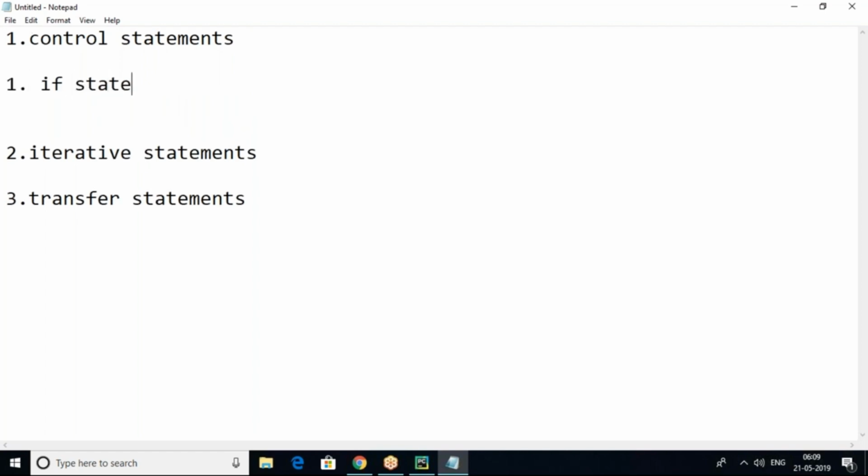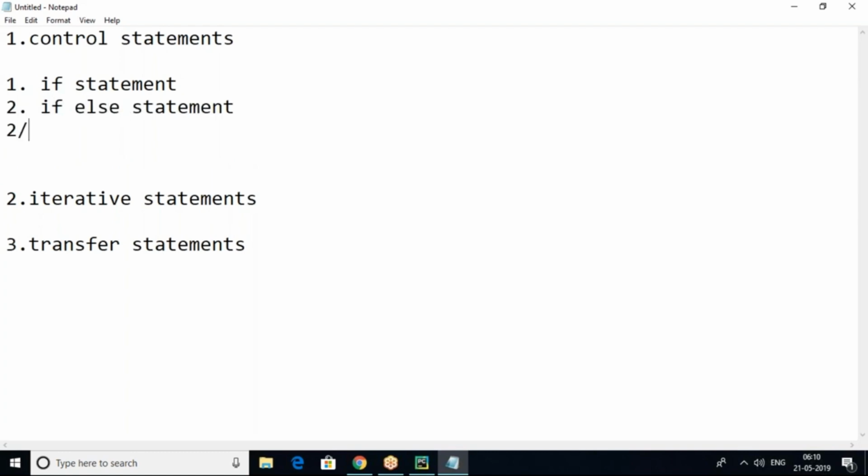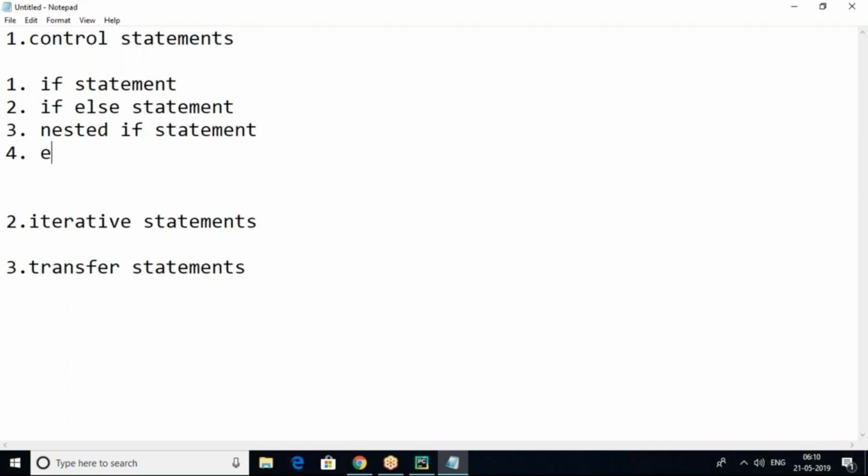The simple if statement. Next one is if else statement. Next one is nested if statement. Next one is elif. So these are the control statements in Python. In Python there is no switch case. Only if statement, if else statement, nested if statement, elif statement.